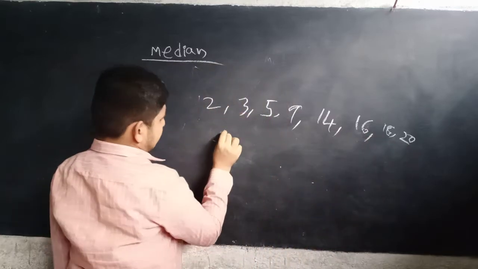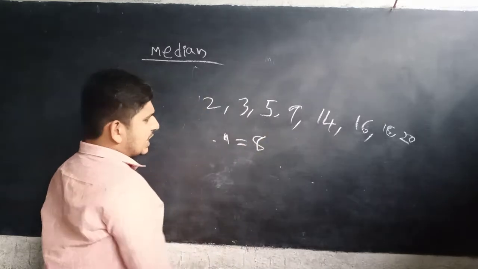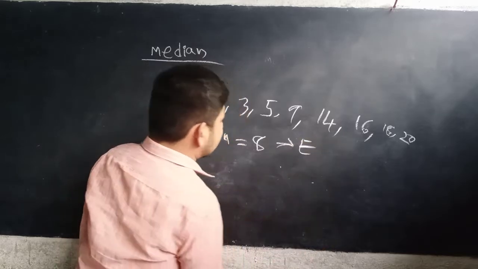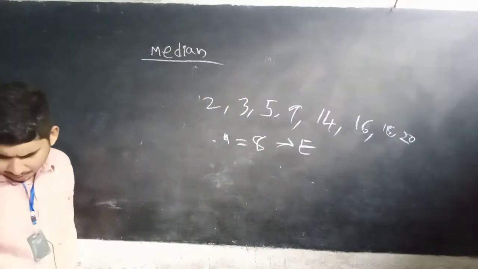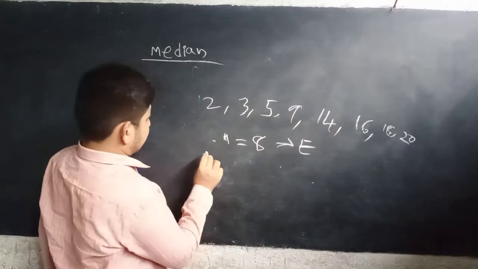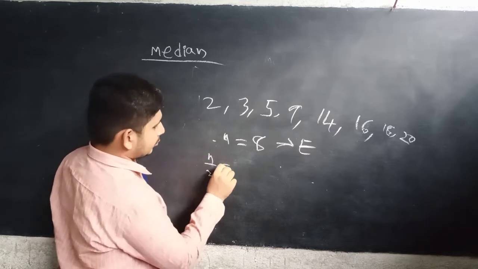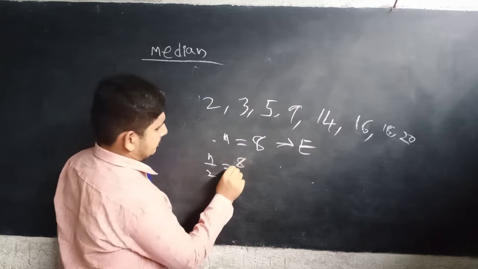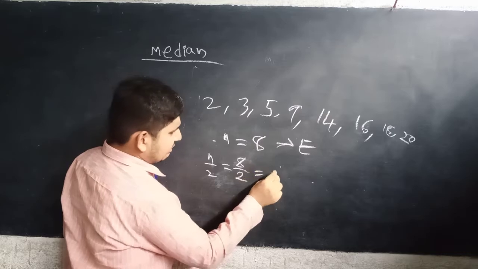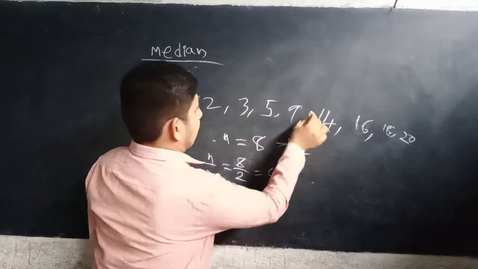So n equals 8, which is even. How do you find the median? Take the n by 2 observation. n by 2 equals 8 by 2, which is 4. The fourth observation is 9.